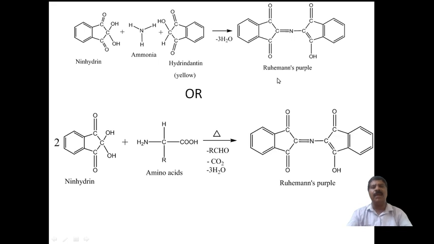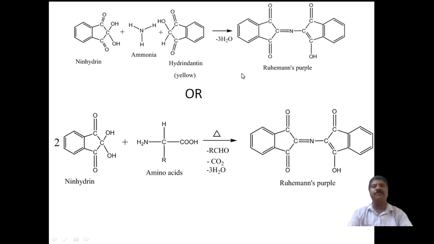This will absorb electromagnetic radiation in the visible region, and hence it gives a colored compound. Actually hydrindantin is yellow in color, but the color changes. Usually it is a purple color compound that will be formed, and that is called Ruhemann's purple. And this reaction is nothing but the reaction between ninhydrin and amino acid.